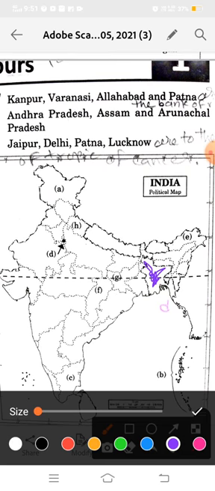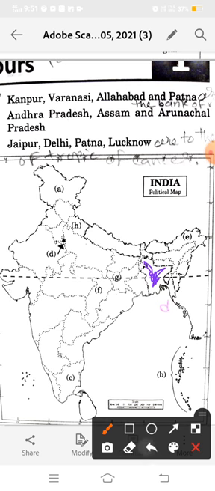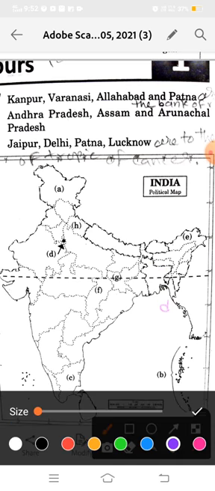And before 1947, this whole part was Bangladesh, and it was in India. It was the part of India. But after 1947, India divided. This part was also in India before 1947.